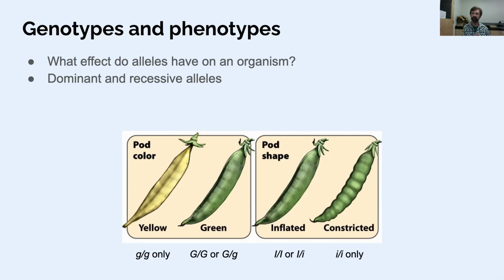So at least one big G gets you green. At least one big I gets you the inflated pod shape. Whereas the recessive alleles have to be homozygous to get you the recessive phenotype. So little g has to be homozygous to show yellow. Little i has to be homozygous to show you constricted.